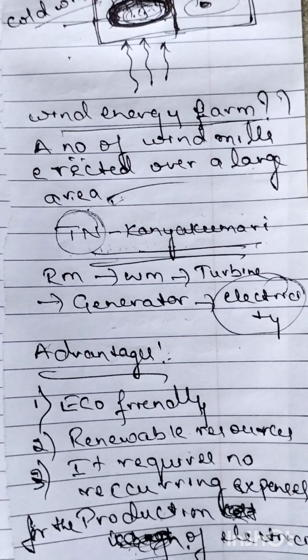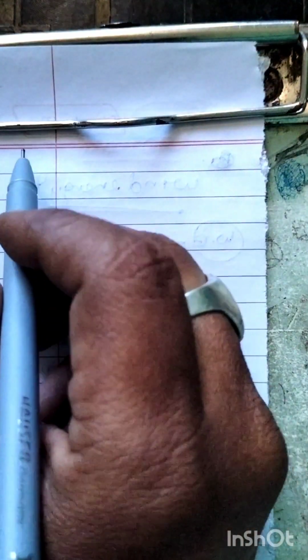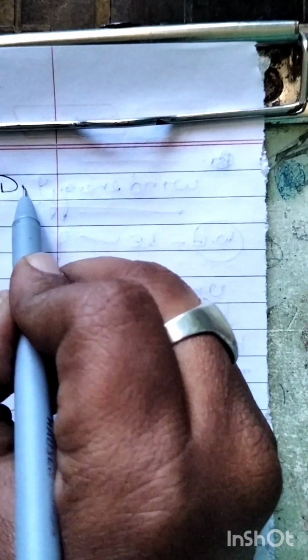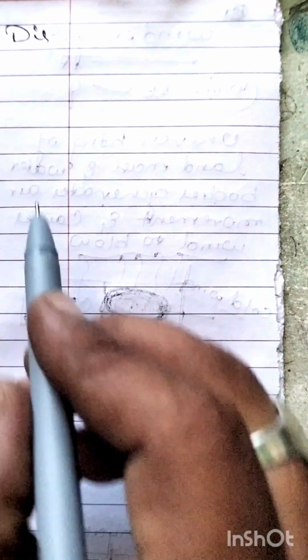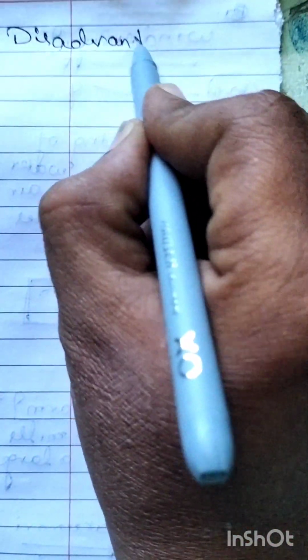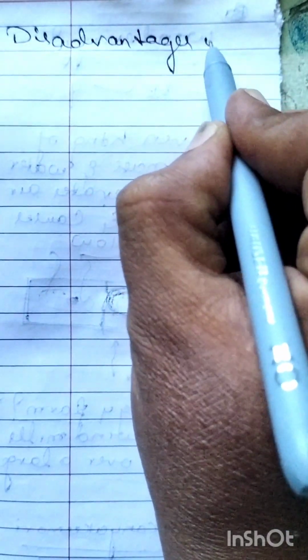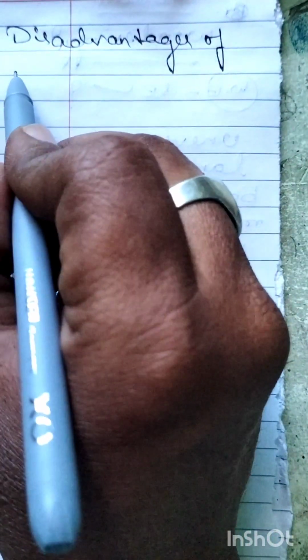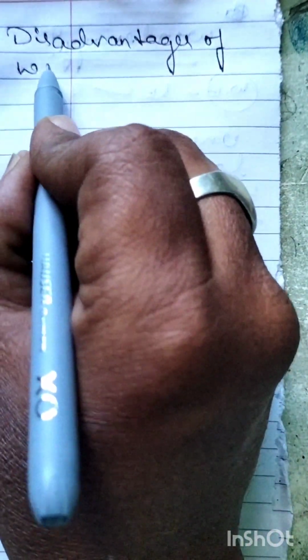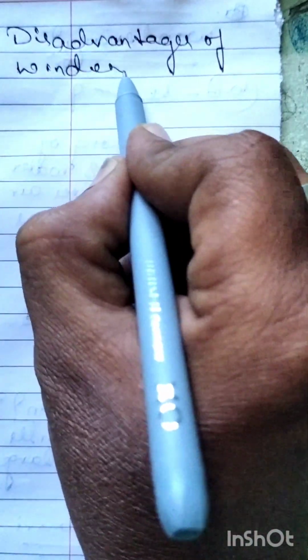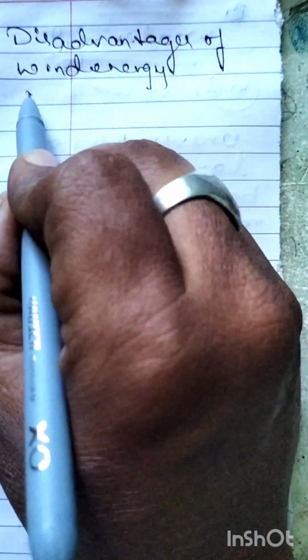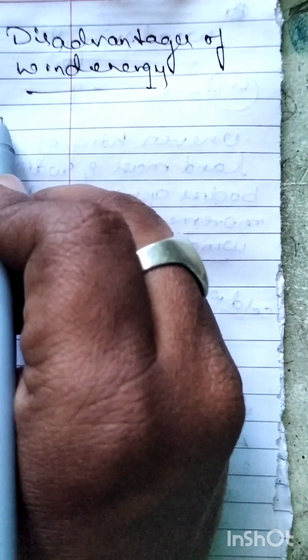And the next is disadvantages of using wind energy. What are the disadvantages of wind energy?